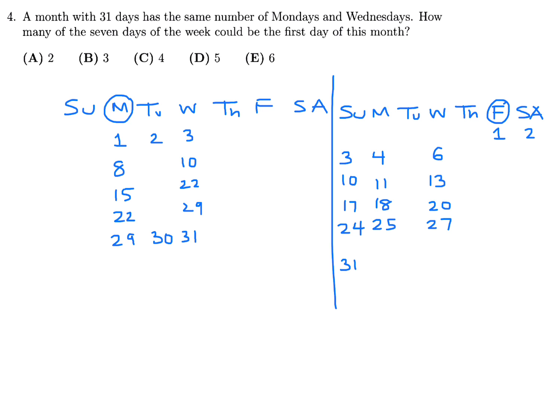But there's one more scenario that this can hold true, if you shift everything 1 day going back. So this becomes the first, and this becomes the second, and so on. If you do that, you will also have an equal number of Mondays and Wednesdays. But if you shift one more to put the 1 here, then things get lopsided. Then you get 5 Wednesdays and only 4 Mondays, and that's not going to fulfill the criteria of the question. So Monday, Thursday, and Friday are the possible choices for the first day of the month. So 3 possible choices. So number 4, the answer is B.